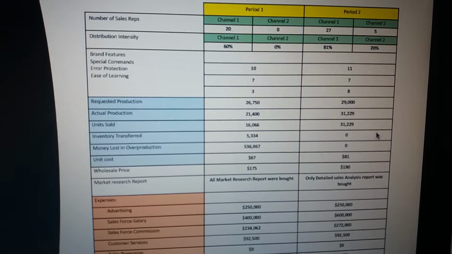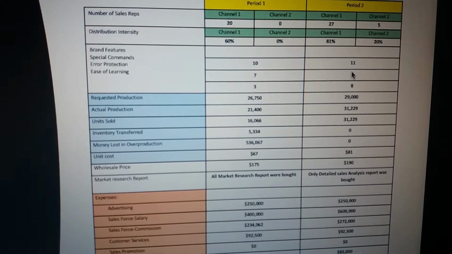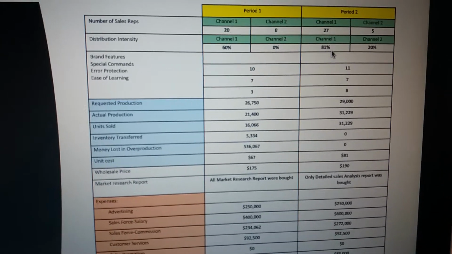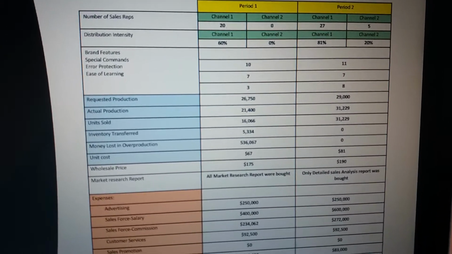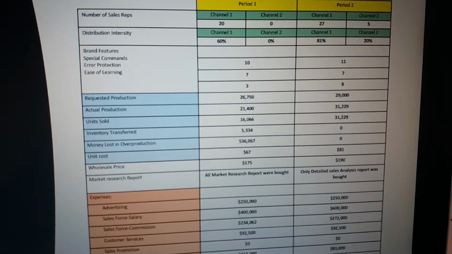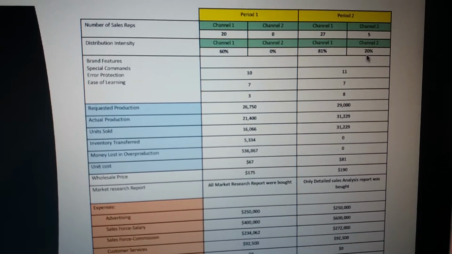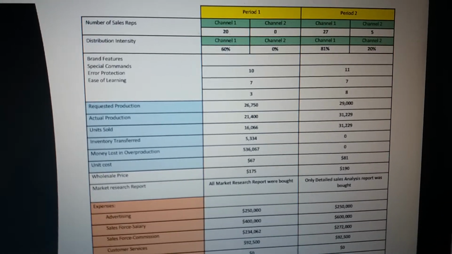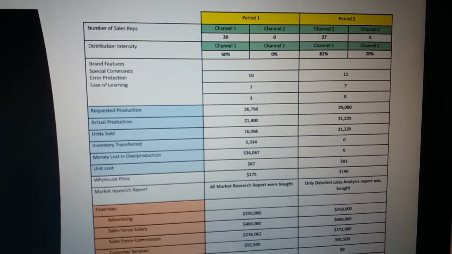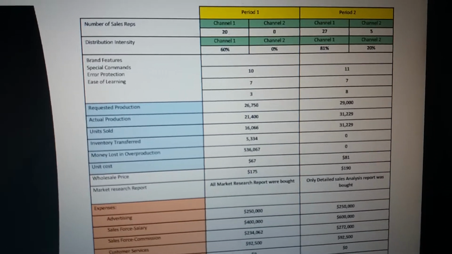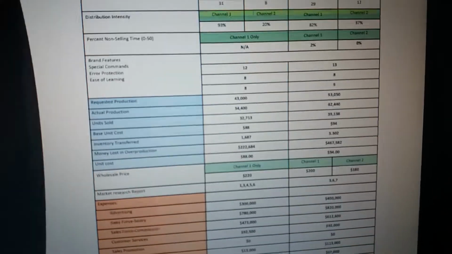In period 2, we increase our features again. We add many more sales reps to cover our channels. So we put someone else on channel 2 because we see that our target buys also in channel 2. For example, assistants, our main target, buy 82% in channel 1 and 18% in channel 2.